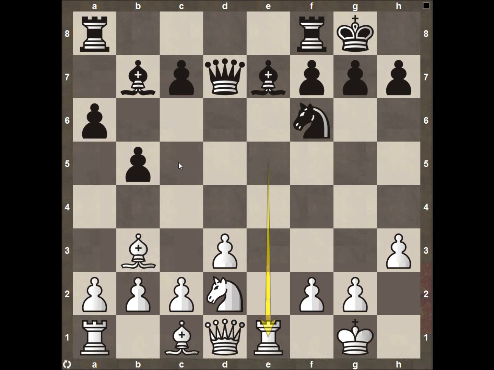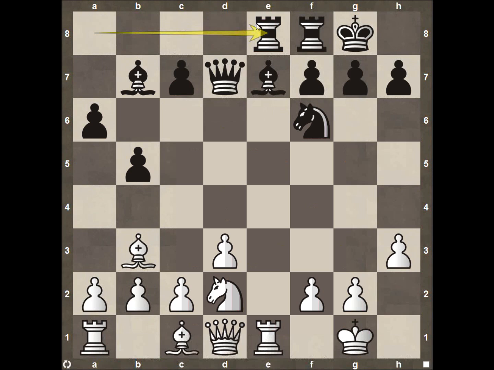Again, from black's side, very active position. Both the bishops controlling long diagonals. We have the queen very centralized. The rooks are already connected, so we can swing those over to this open d file, or semi-open d file, and open e file right here. So both sides doing exactly what they need to do. It really all depends on if Aronian can actually find a weakness in Vishy Anand's defense, or if Vishy Anand can hold on to that material and then find a weakness in Aronian's setup later on and seize control. Black now swings his rook over to e8, again getting his big pieces involved into the action.